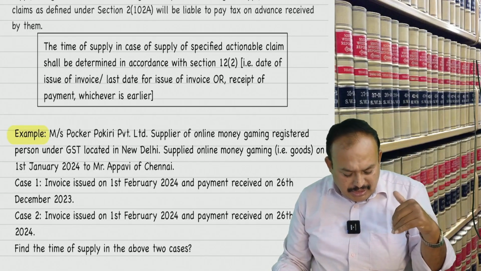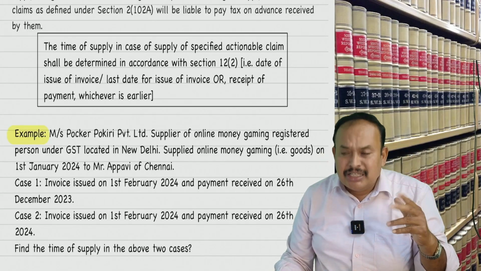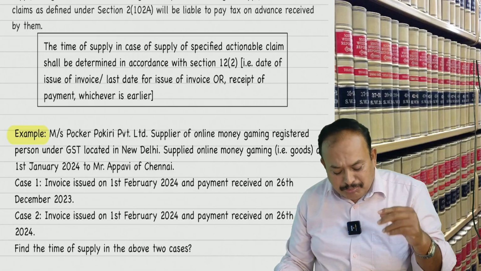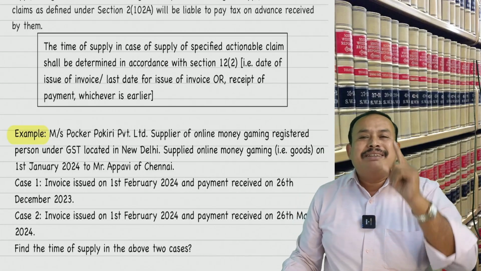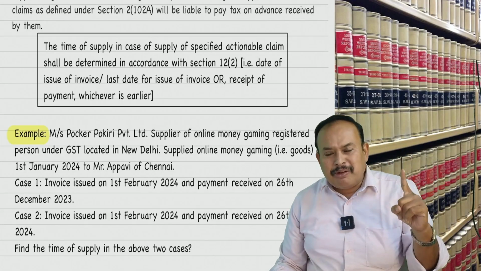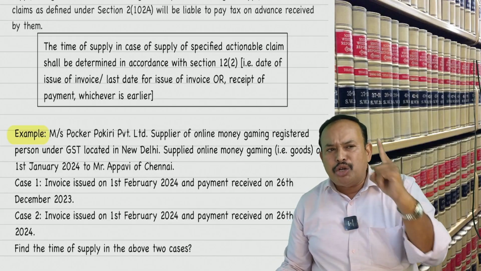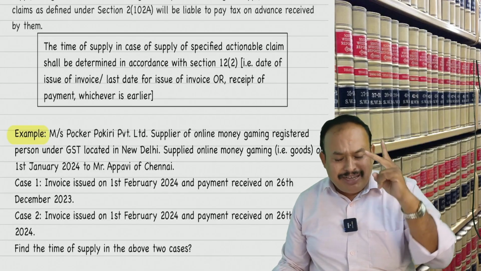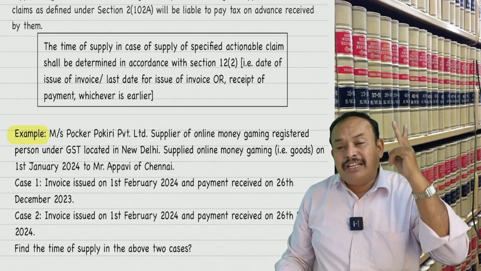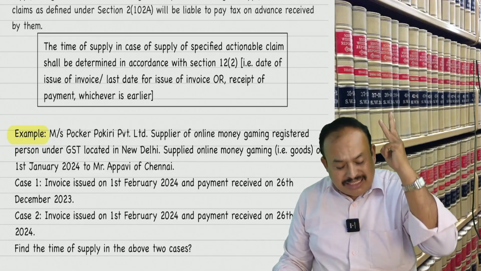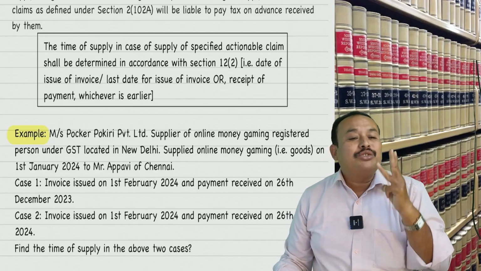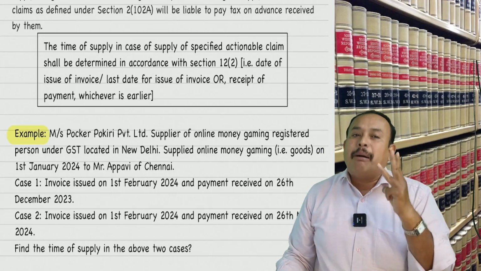Second case, invoice issued on 1st February 2024, payment received 26 March 2024. Now tell me, date of invoice 1st February 2024. Last date to issue invoice 1st January 2024. Date of payment 26th March 2024. Got the clarity? Among these, which is earlier?